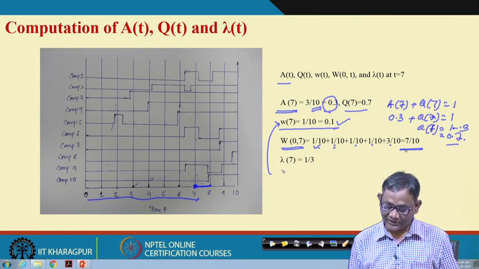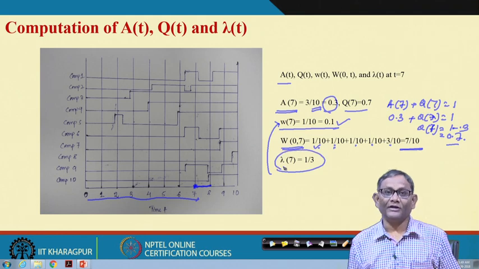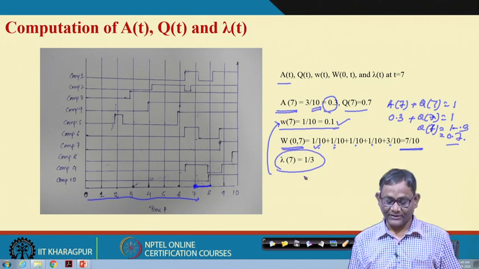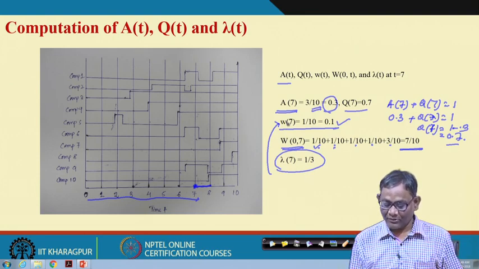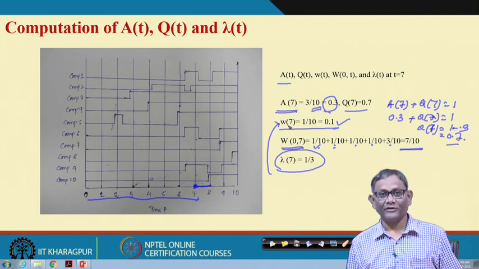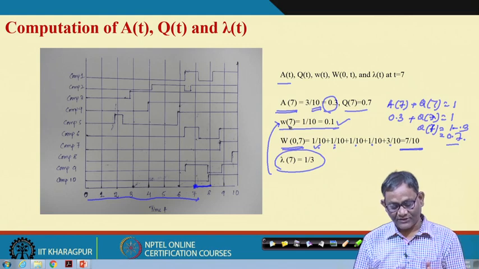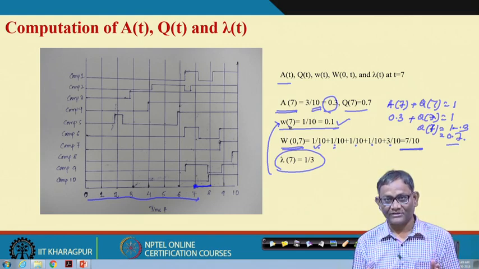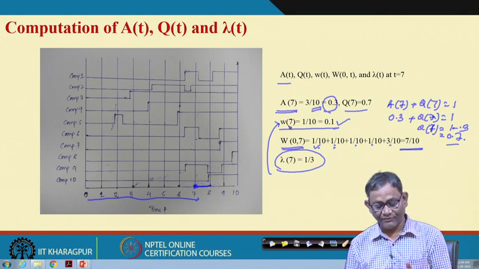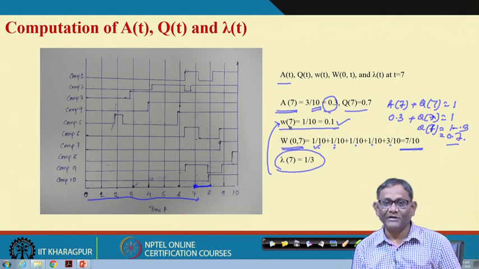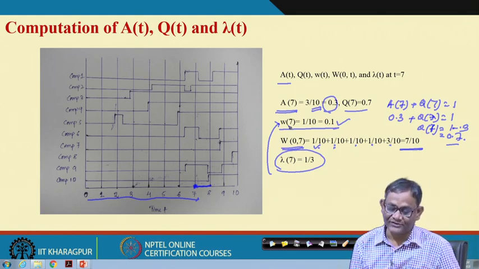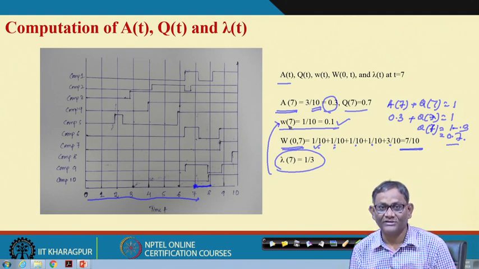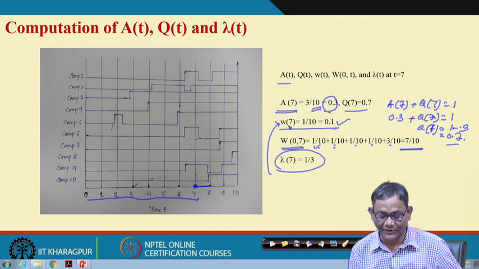And then comes the conditional part. Conditional part means it is a different population. When we are talking about unconditional failure intensities, we start with 10 components in this example. So, the population size is 10, and we found out how many fail in between 7 and 8, that is 1. So, that is why the unconditional failure intensity is 1 by 10 equal to 0.1.